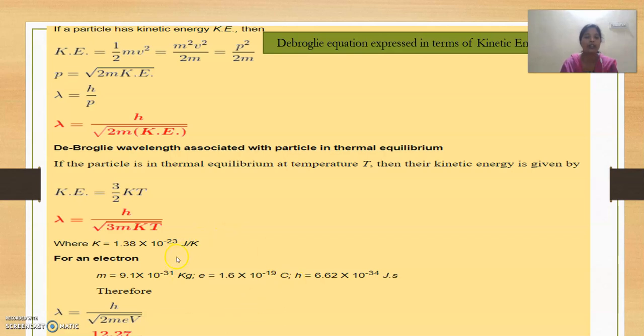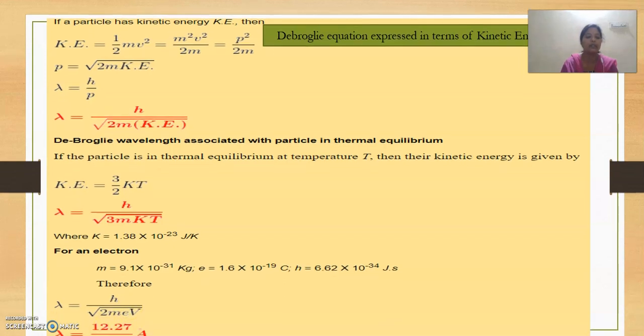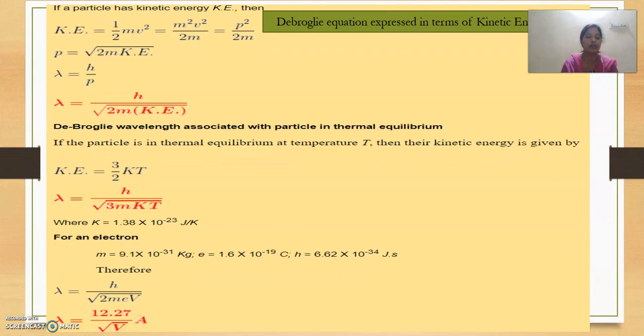Substitute all these values in lambda equals h by root of 2meV, then we will get lambda equals 12.27 by root V angstroms. This equation is called the wavelength associated with an electron.